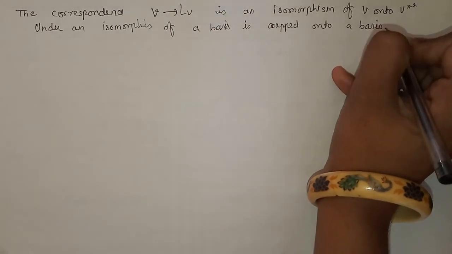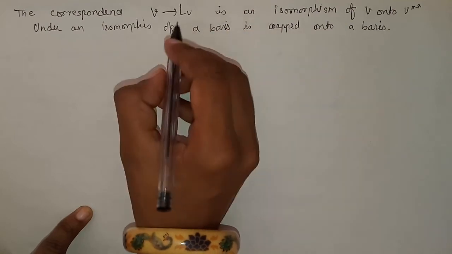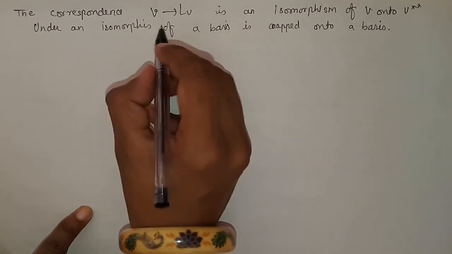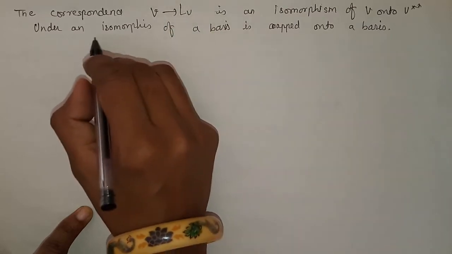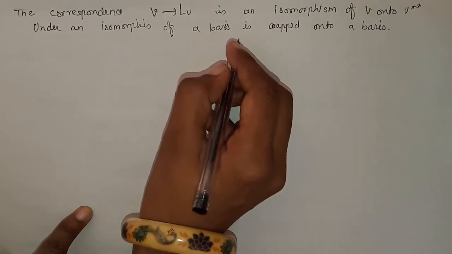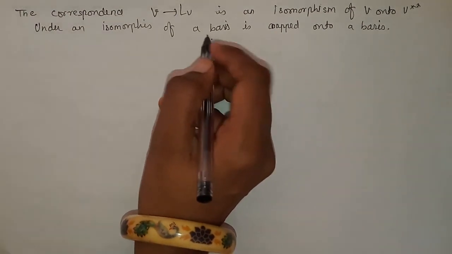So what we want to say is that if we have an isomorphism between V and V double star, then the bases are also mapped, or bases are also isomorphic.